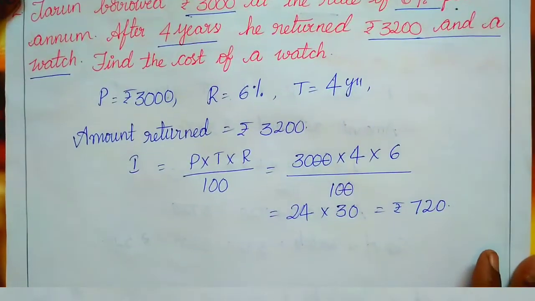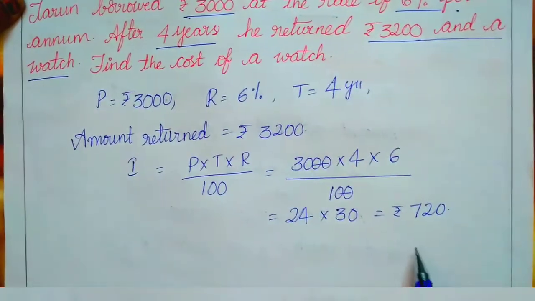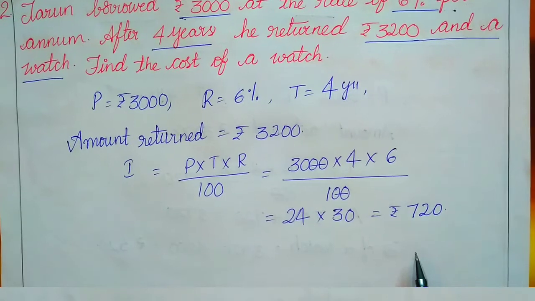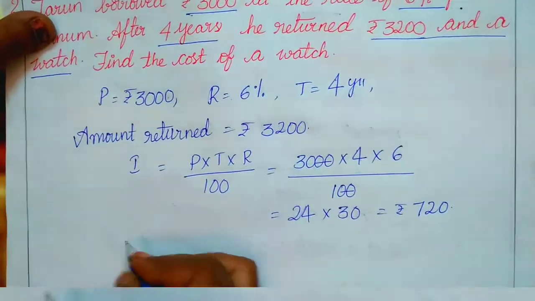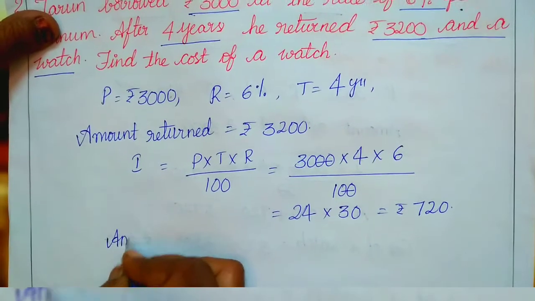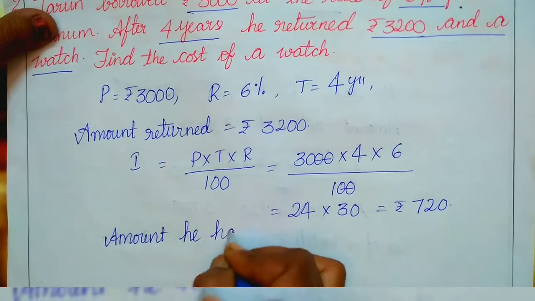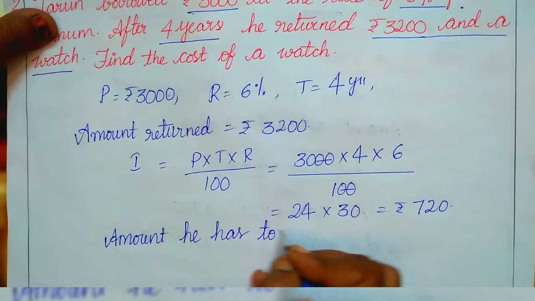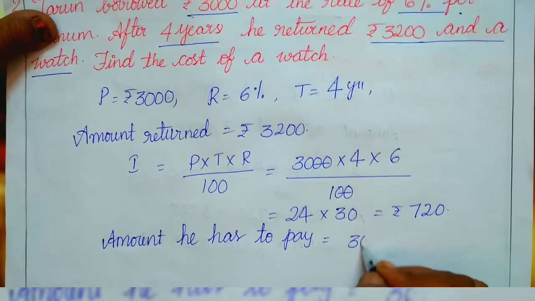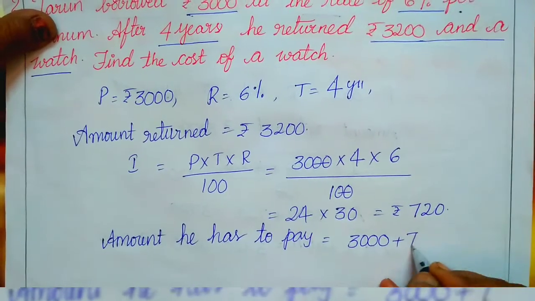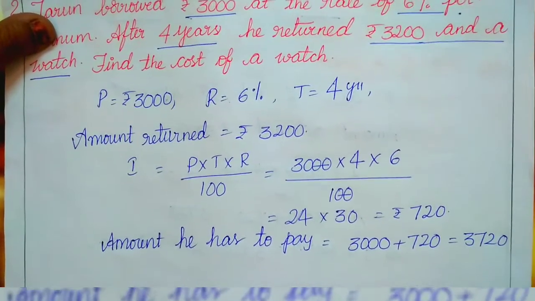Why are we calculating the interest? Because we have to find out the cost of the watch. If we know the interest value, then the remaining we can find out easily. He returned 3,200. Actually, at the end of the loan, the amount he has to pay is 3,000 along with the interest, which is 3,720. That is what he actually has to pay.